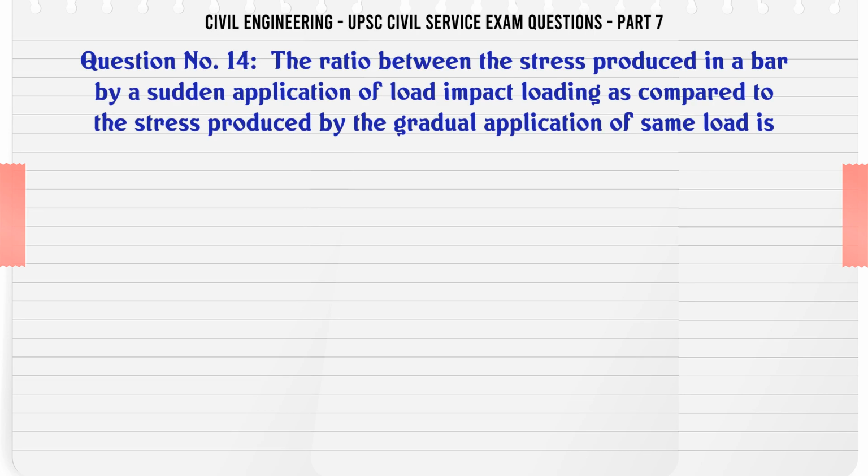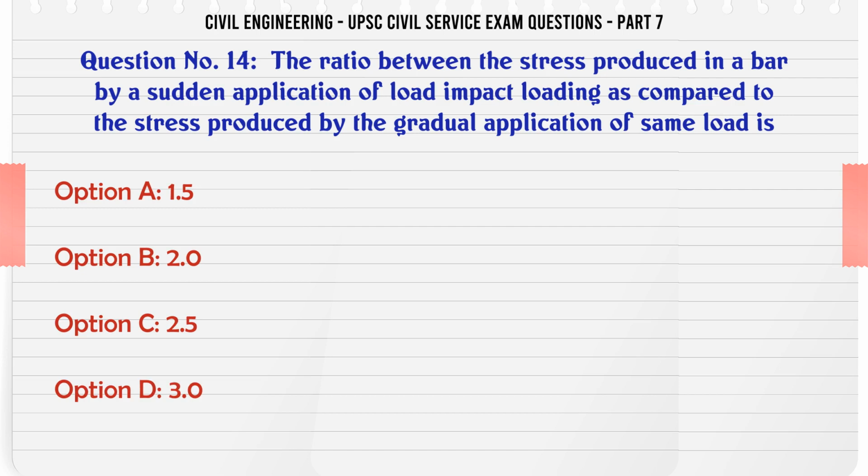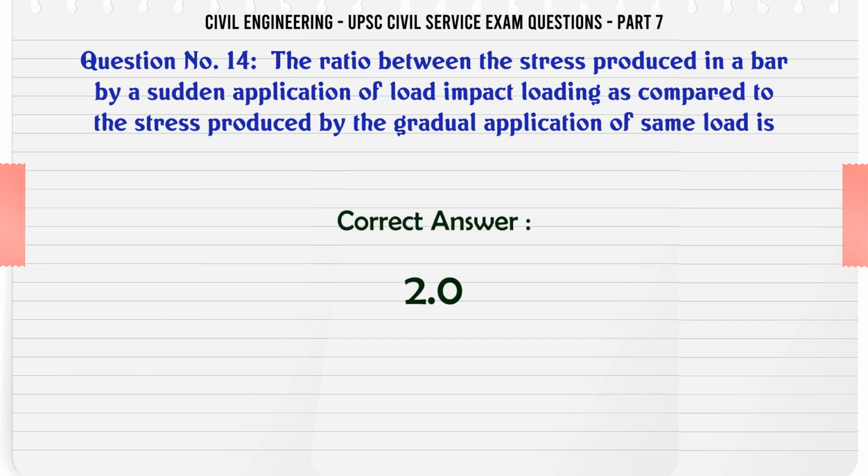The ratio between the stress produced in a bar by a sudden application of load (impact loading) as compared to the stress produced by the gradual application of the same load is: A. 1.5. B. 2.0. C. 2.5. D. 3.0. The correct answer is 2.0.